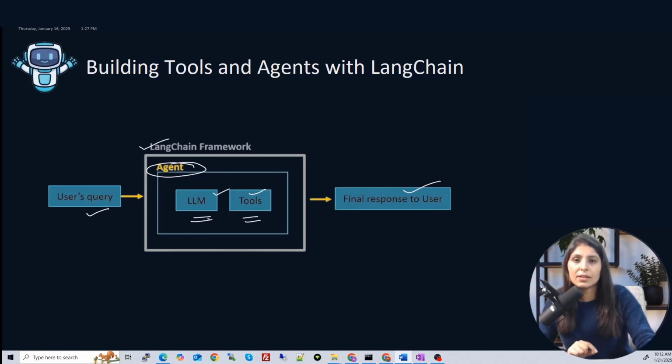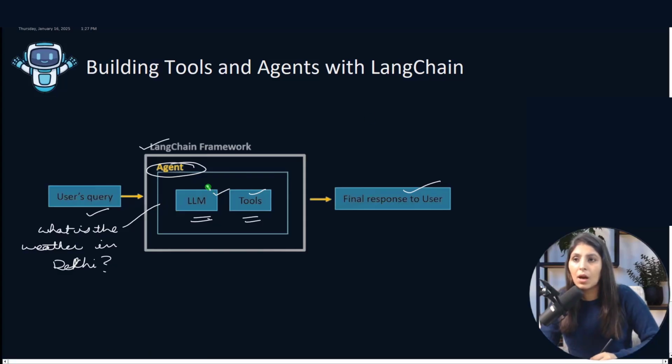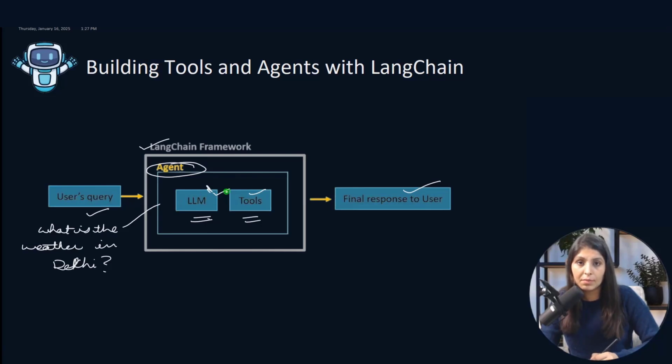Let's understand this with an example. Let's say the user asked a query: what is the weather in Delhi? This is the query, and now this query will go to the agent. First, the agent will use the LLM. The LLM understands the query and identifies that it is a request for weather data, real-time data.